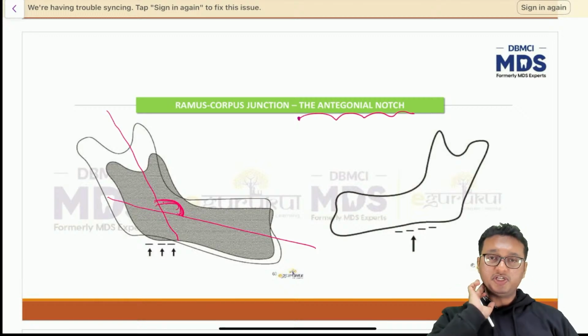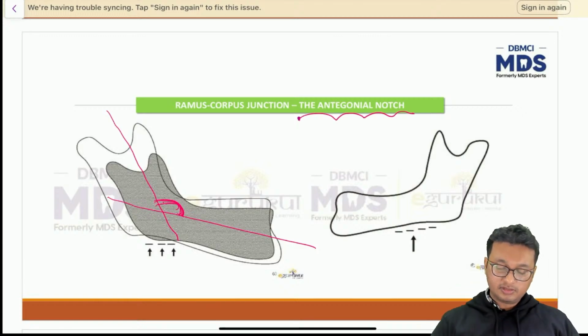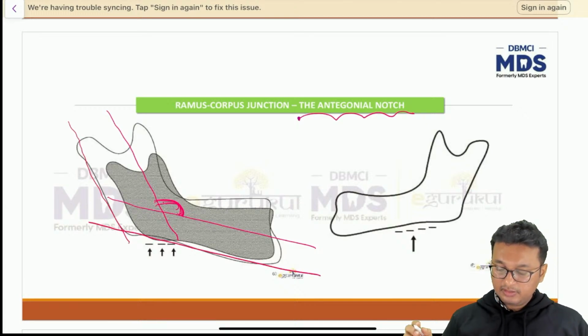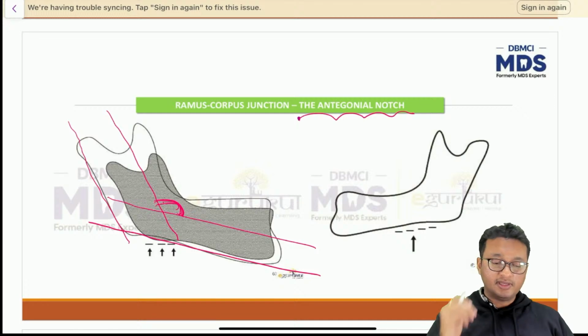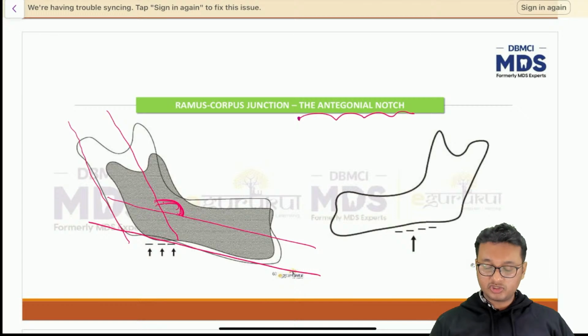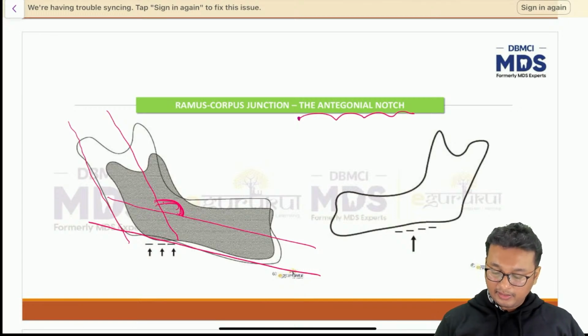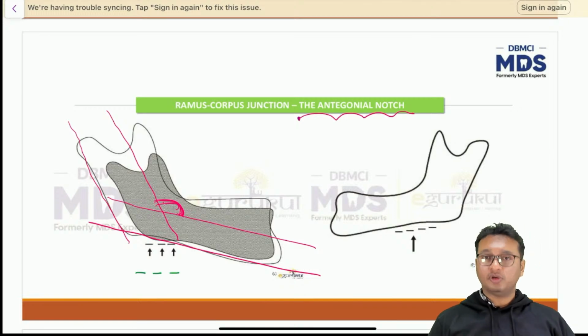So the small depression is present where the posterior surface of the ramus and the mandibular plane join together, just in front of the angle of the mandible. That depression is known as the antegonial notch because that part undergoes selective bone resorption.